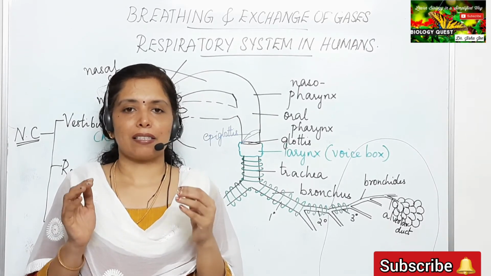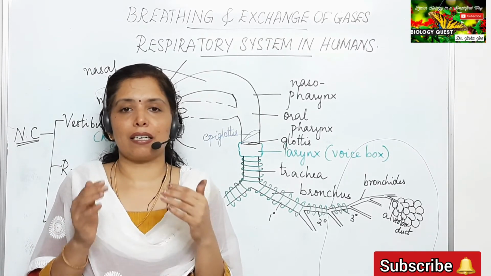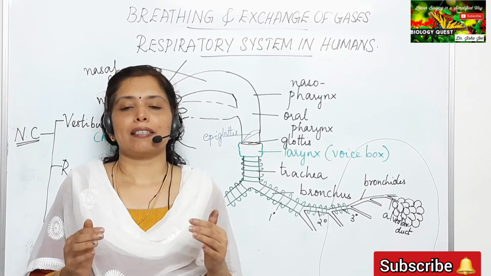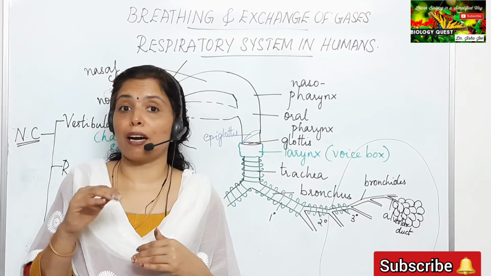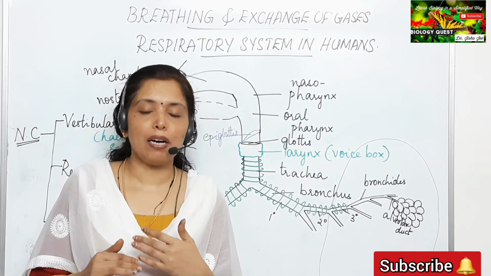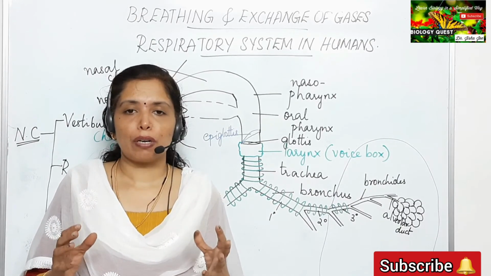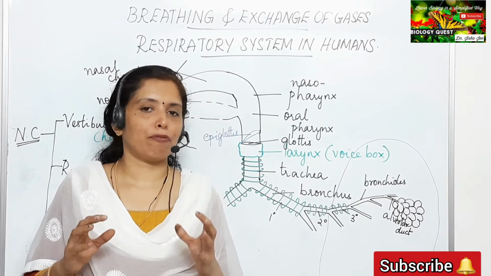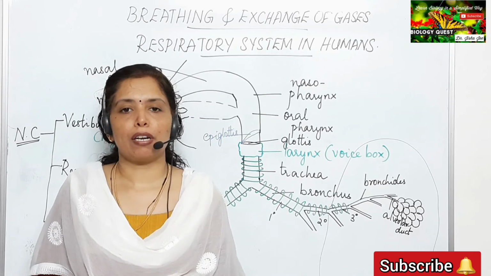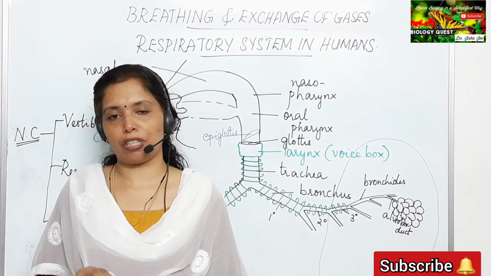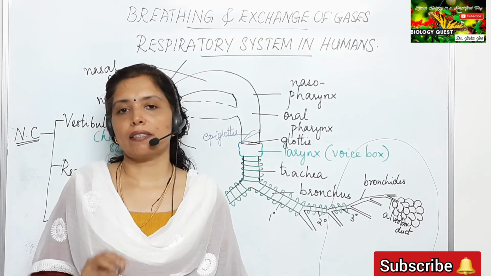The lung has a double membraned covering which is called the pleura. The two membranes are the outer pleura and the inner pleura. The space between the two pleural membranes is filled with a fluid which is called the pleural fluid, and the function of the pleural fluid is to reduce the friction on the lung surface.